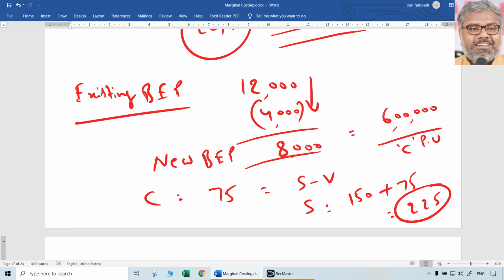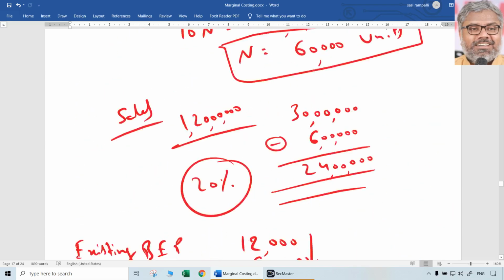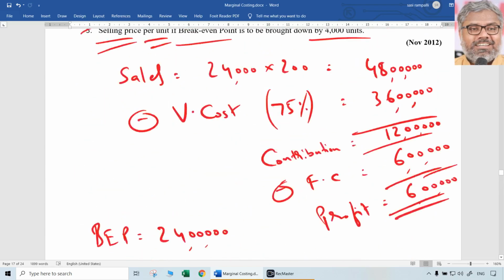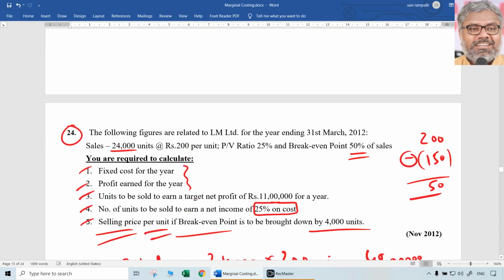Then, how much is selling price per unit? Contribution plus variable cost per unit. Variable cost per unit is 150. We know there is no change in that. So naturally the selling price is supposed to be 225 rupees in order to achieve their target of bringing down the break-even point by 4,000 units.